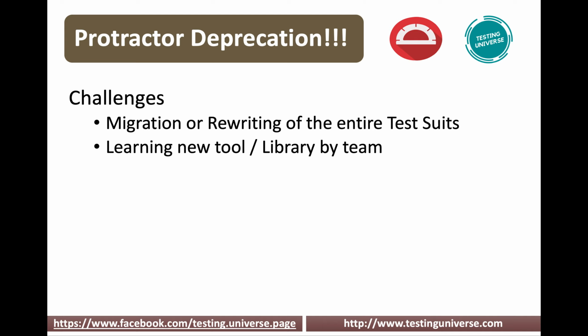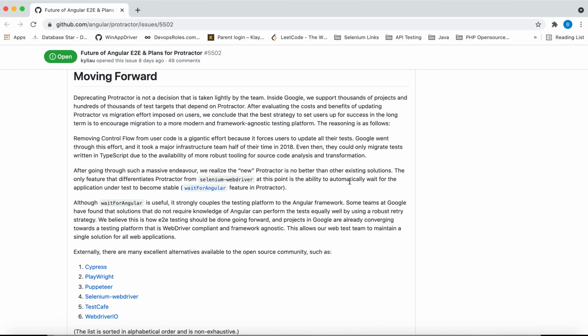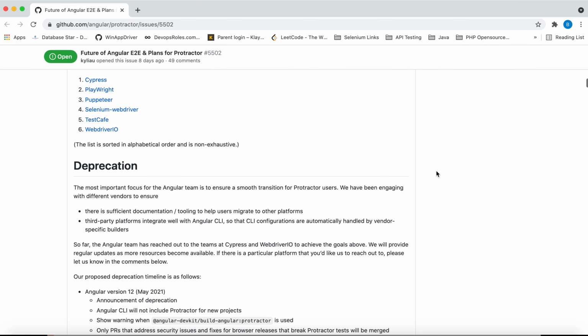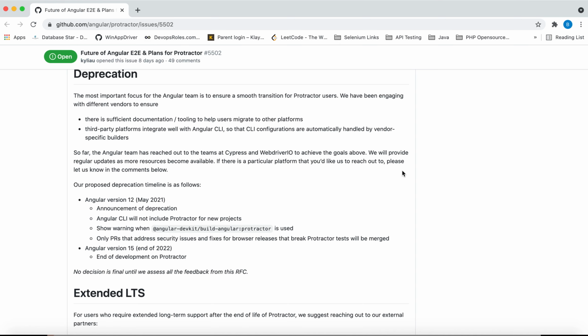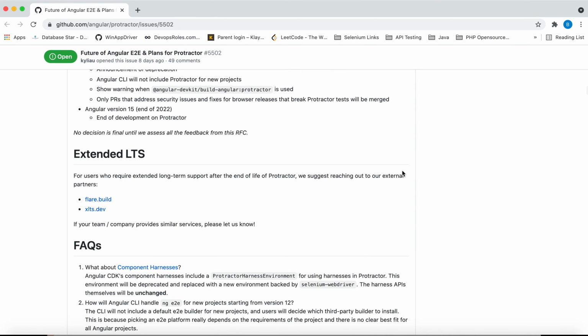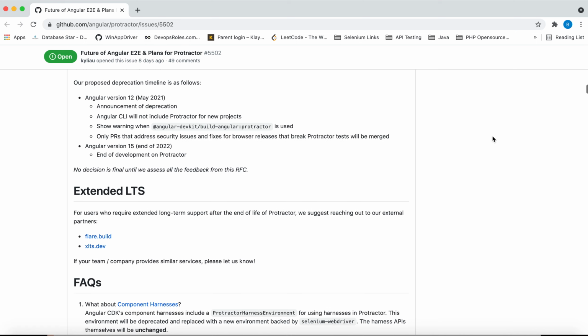So we should be ready for it, and we have a lot of time. They have mentioned the end of 2022. So try to plan accordingly and be in a safer position, so that your suites will not break and your job will not be lost. I will share this entire GitHub link where they have given the detailed explanation of what is going to happen.